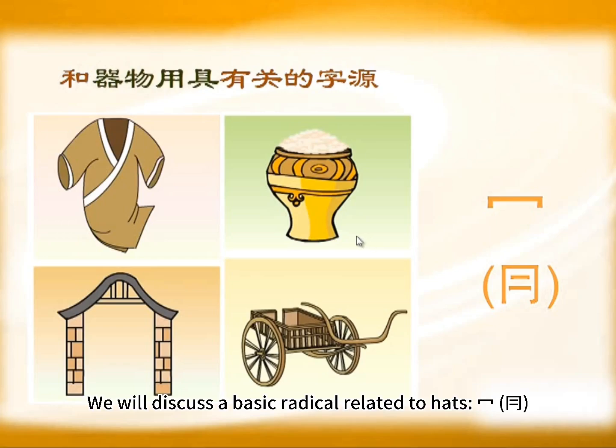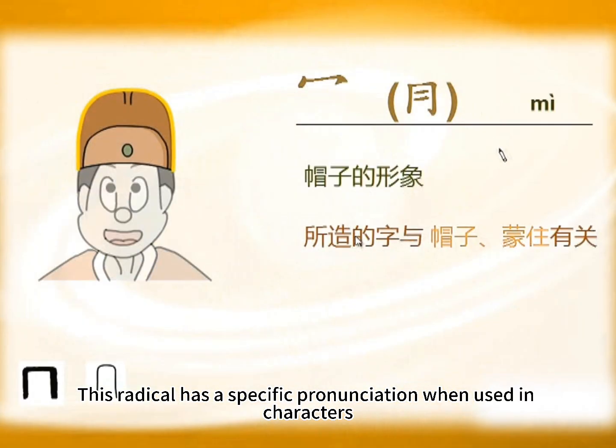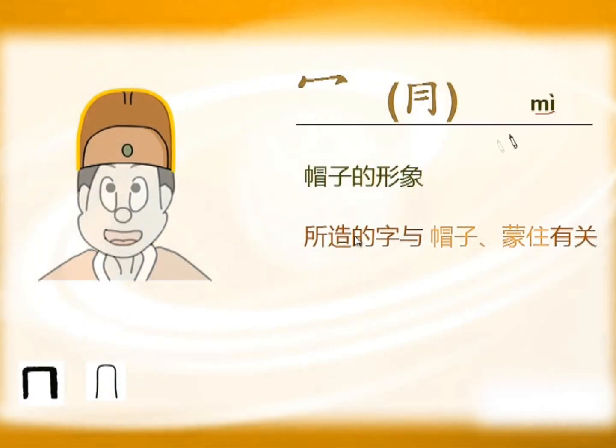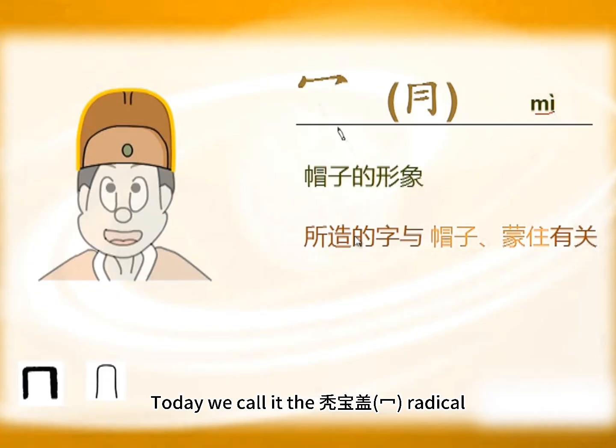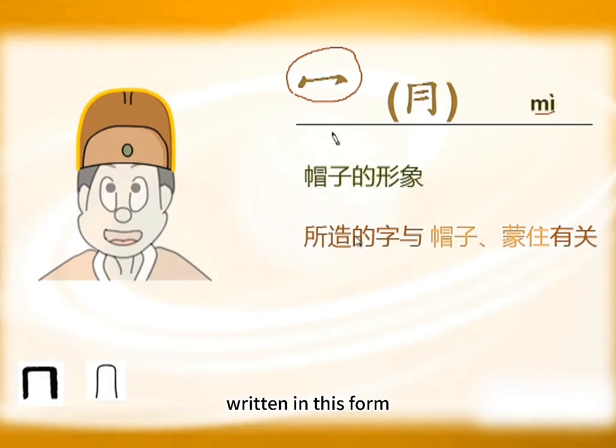In this video, we will discuss a basic radical related to hats, tu, mao. This radical has a specific pronunciation when used in characters. Today we call it the tu bao gai tu radical. It is like the bao gai tou radical missing the dot on top, written in this form.